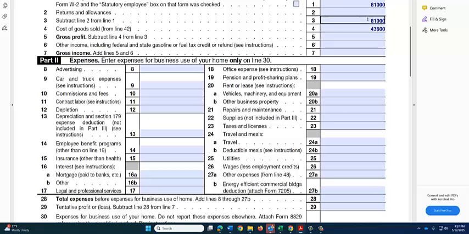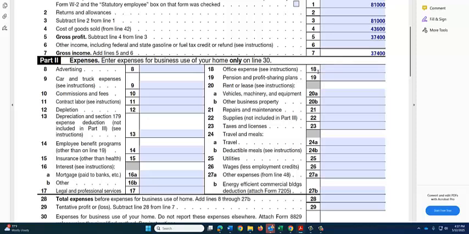So if he earned $81,000 from his customers and the cost of his food was $43,600, then his gross profit is $37,400. So this is the amount that he's going to have to pay his other expenses and then hopefully have some left over for himself.